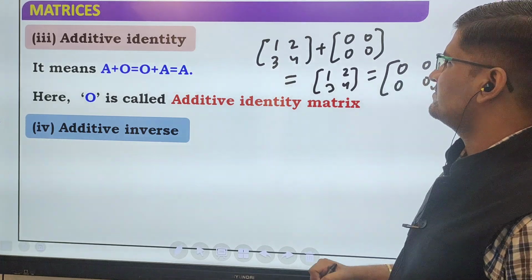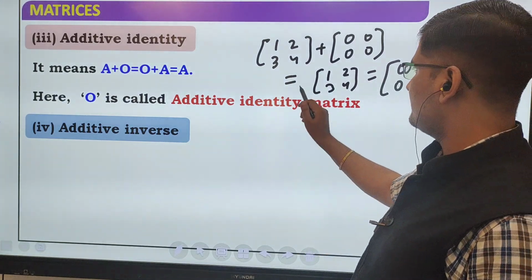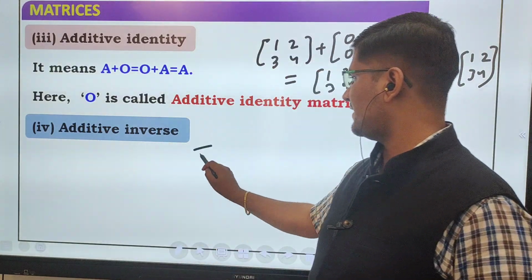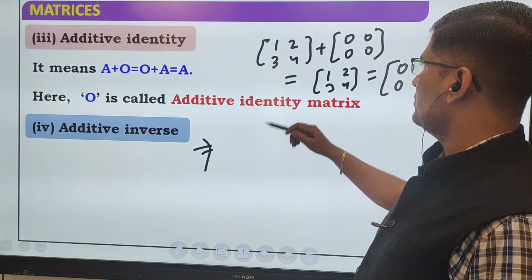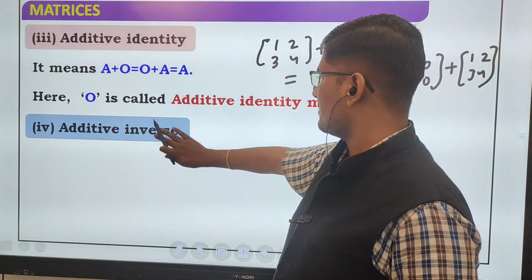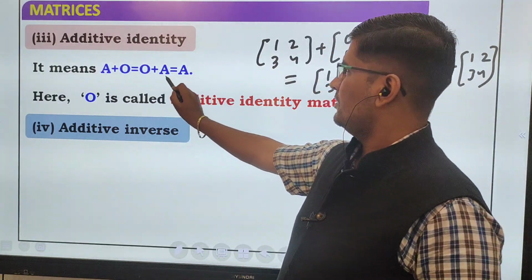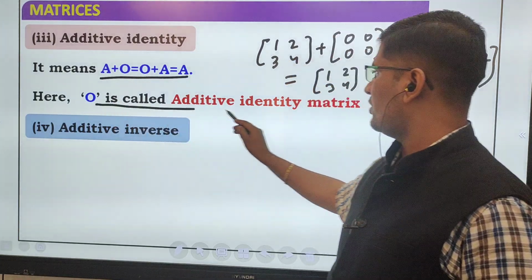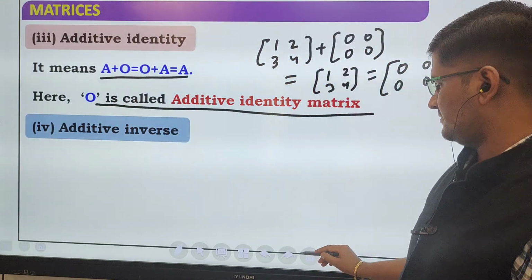Both are the same. Actually, two equal signs are not allowed in mathematics, that's why we write like this. Yes or no? So this condition is satisfied, and 0 is called the additive identity matrix.